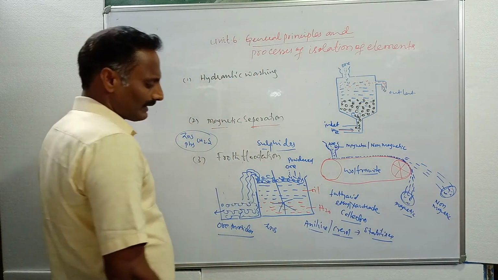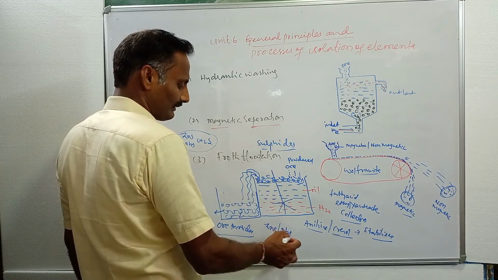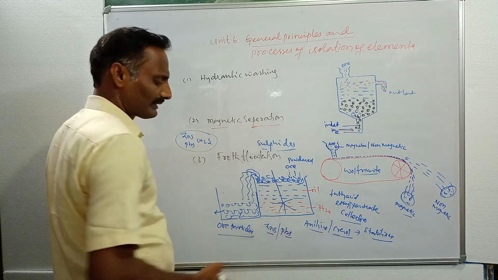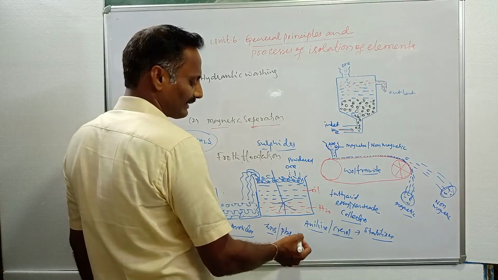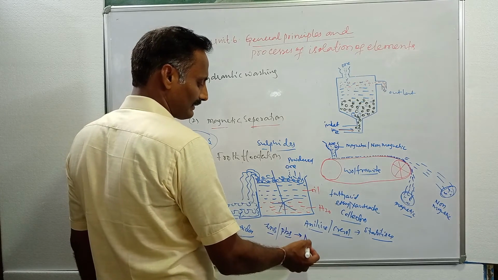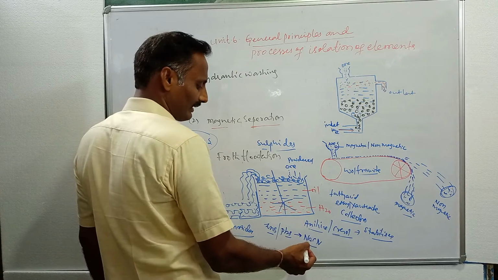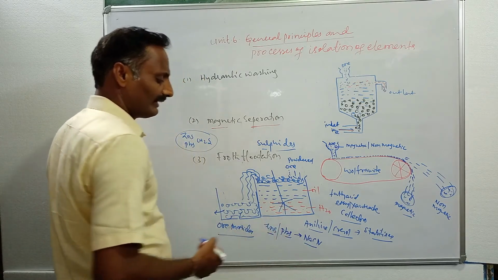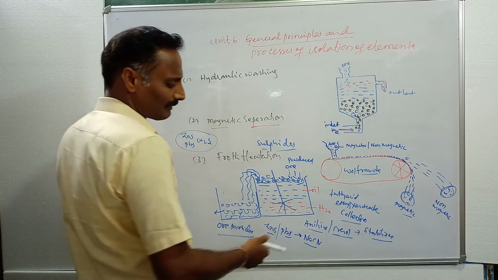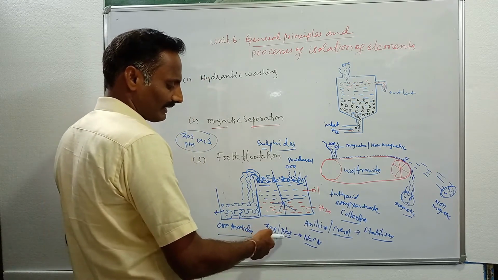Then, if any ore contains two sulfide minerals like ZnS and PbS, to separate these two sulfide minerals we add a chemical, NaCN, sodium cyanide. This sodium cyanide is called a depressant here. It separates both zinc sulfide and lead sulfide. What is the function of sodium cyanide in the froth flotation process of zinc sulfide and lead sulfide?